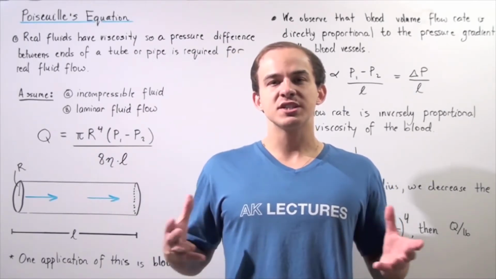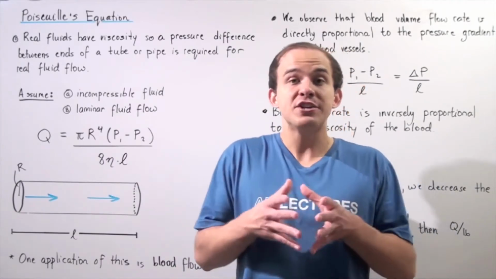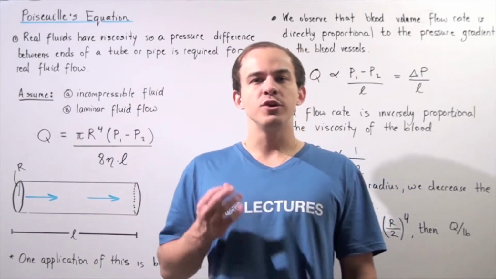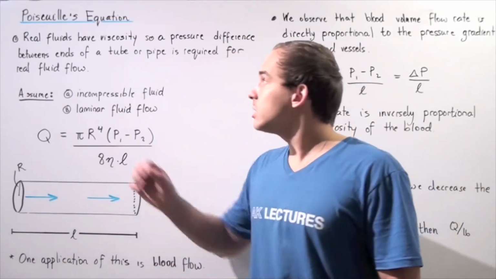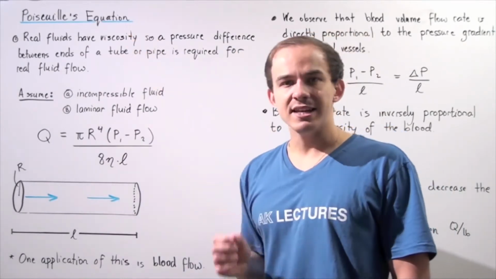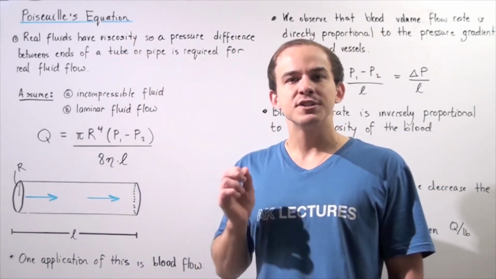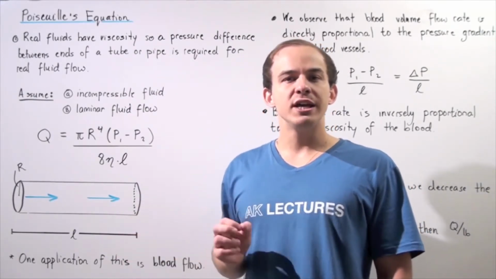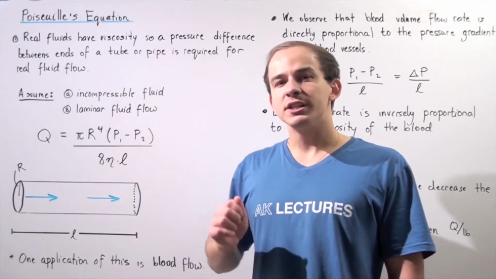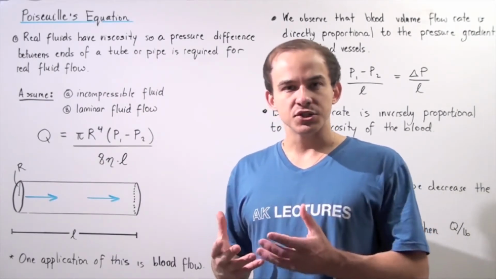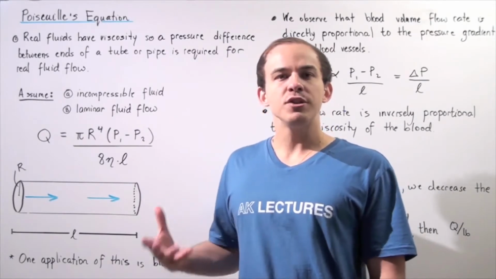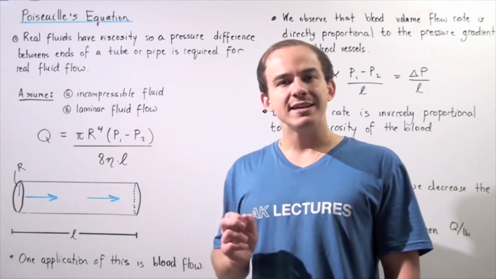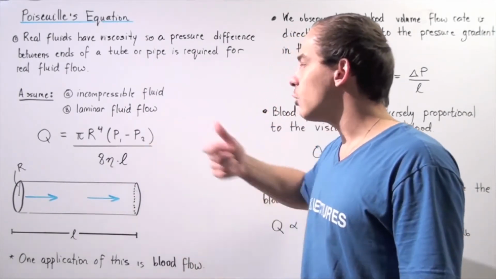In other words, if there's no viscosity, a net force or change in pressure is not required for our fluid to continue to move within that pipe. But because real fluids have viscosity, that means a pressure difference is required for that fluid to continue to move within our pipe. Now, an important equation exists that helps us talk about fluids moving within cylindrical pipes. This equation is known as Poiseuille's equation, and it's given by the following formula.